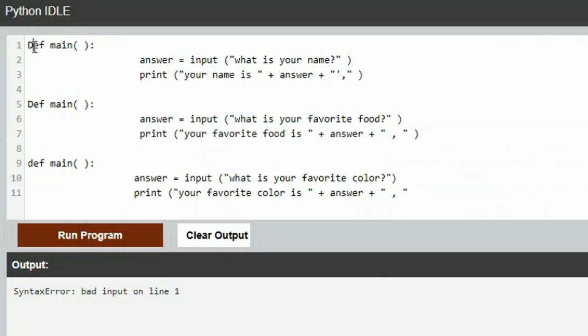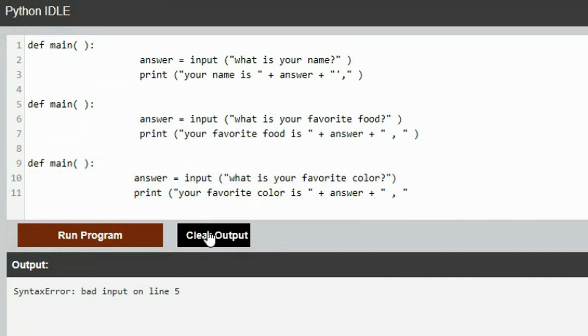Well, you can't capitalize define. Now it gives you line 5. Apparently you have many main functions. You're supposed to have one main function, to tell Python, this is my main function, this is where I want you to run my stuff. But you said, this is my main function. And then you said, nope, wait, this is my main function. Then you said, no, wait, this is my main function. Which one's your main function?